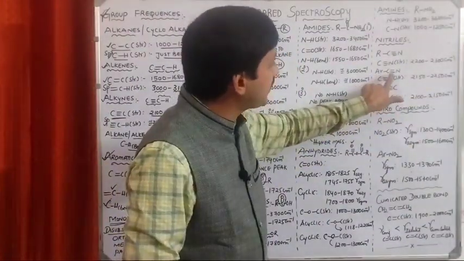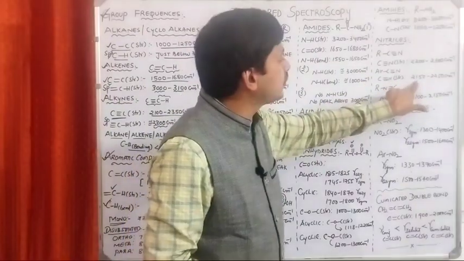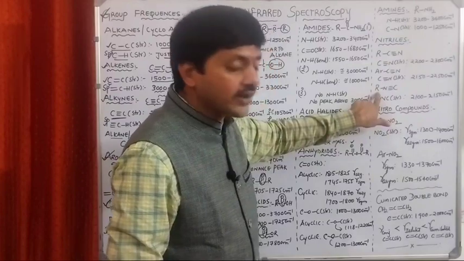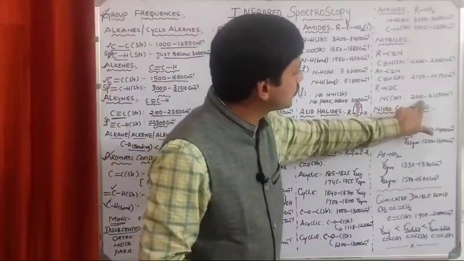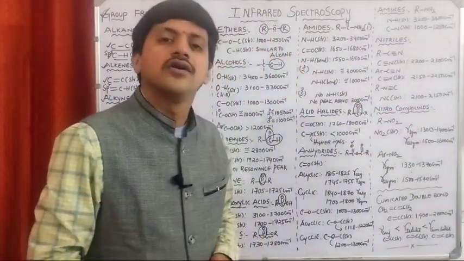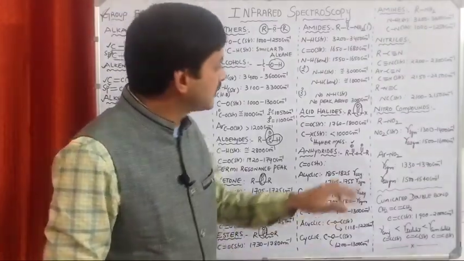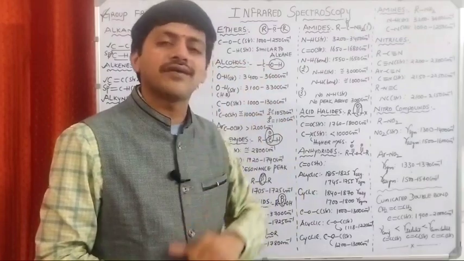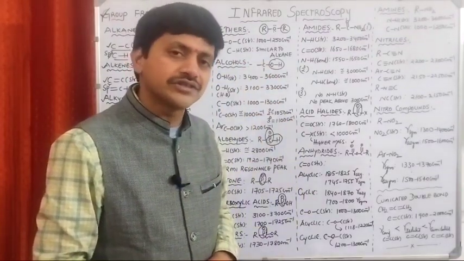In case of aromatic C≡N, the value is slightly reduced. In case of isonitriles, the value is 2100 to 2150 cm⁻¹. The next one is what? Nitro compounds. In nitro compounds, we are having the nitro group or not. So nitrogen-oxygen bond.